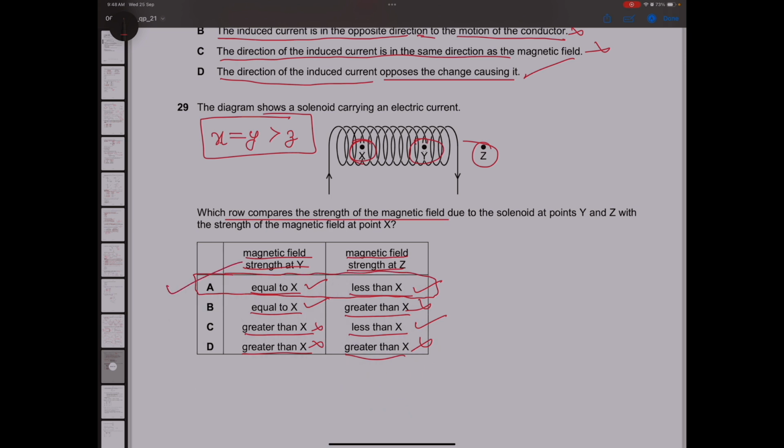How did I solve this question? I simply checked that X and Y have the same magnetic field. Z has less magnetic field than both of them. So that is why option A.